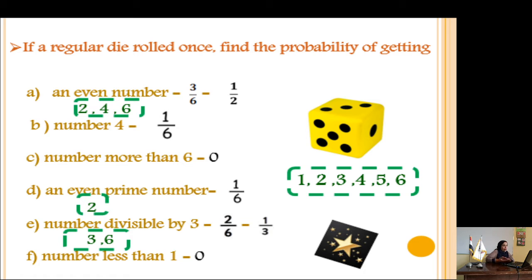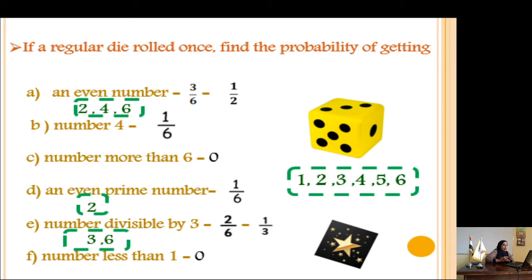If a regular die is rolled once, find the probability of getting an even number. The sample space of a die is the numbers between 1 and 6: 1, 2, 3, 4, 5, and 6. What are the even numbers on a die? They are 2, 4, and 6, so 3 numbers out of 6. It will be 3 over 6. When you simplify, you divide both numbers by 3: 3 divided by 3 equals 1, and 6 divided by 3 equals 2. So the answer is half. You must put it in its simplest form.